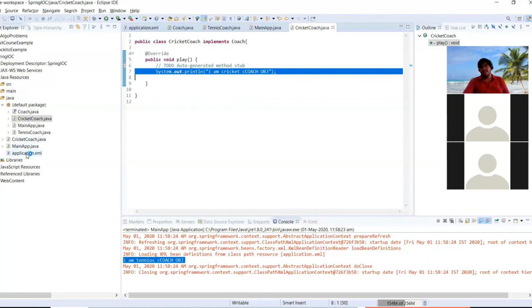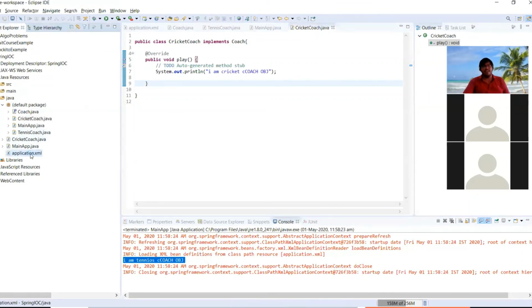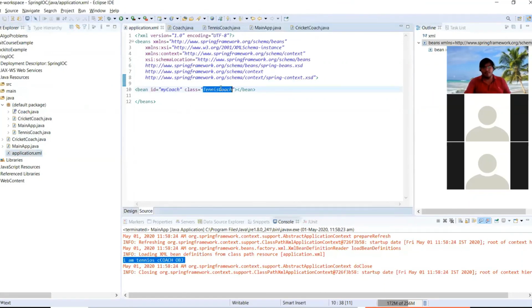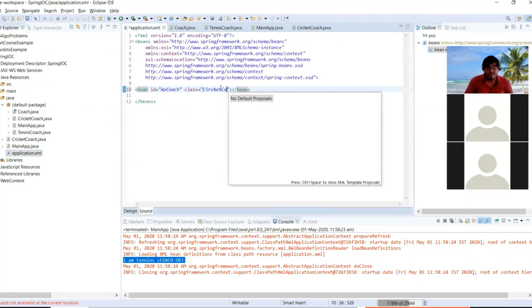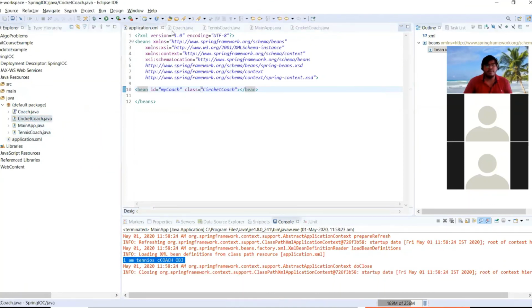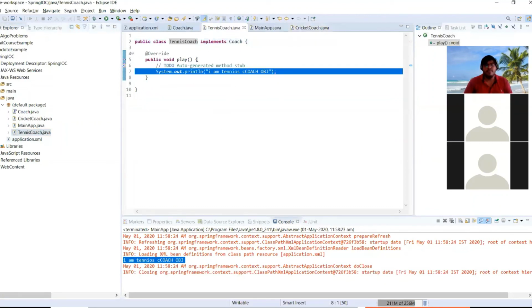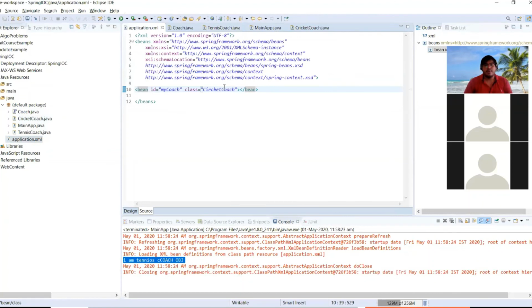Can anyone tell me? In XML, yeah, that's it. I only have to mention here in the XML file, instead of tennis coach, cricket coach. The name should be right. So here, cricket coach.